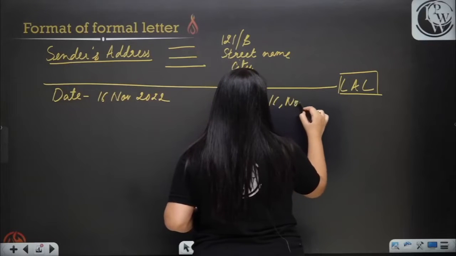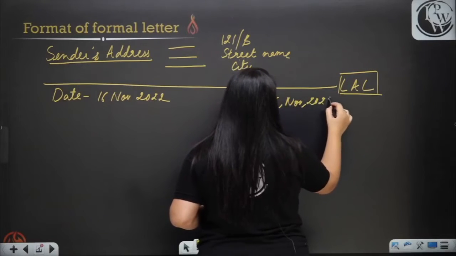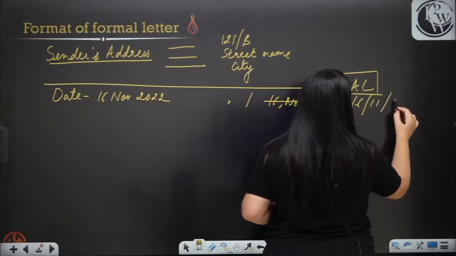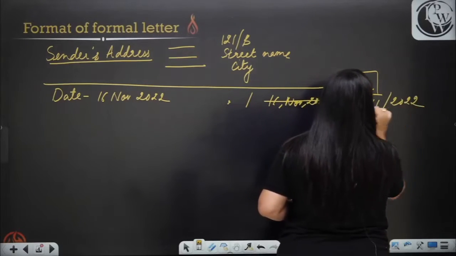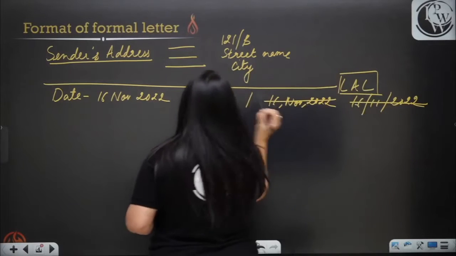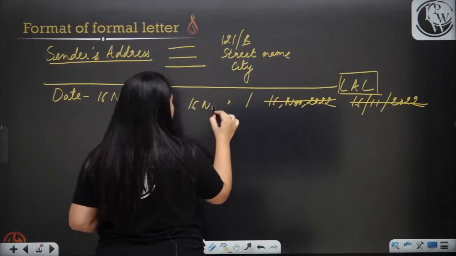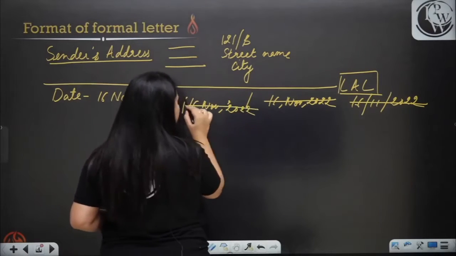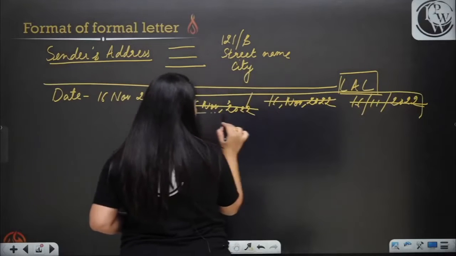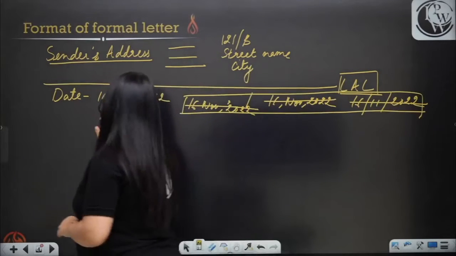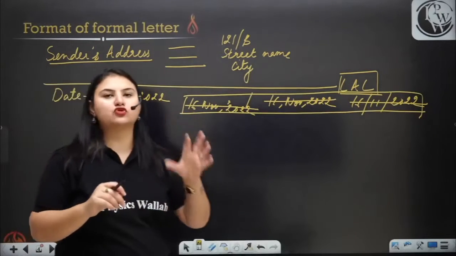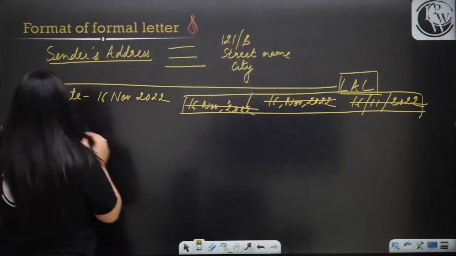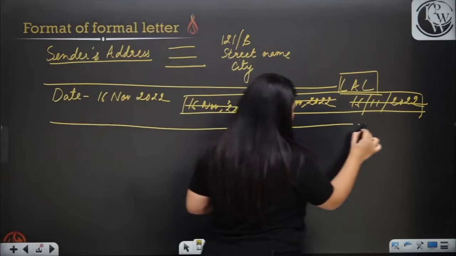This is wrong, okay? Do not write it like this. Never write it like this, okay? This is completely wrong. Even some students write it like this. This is also wrong. You do not have to use all these three. You just have to write it like this. This is the safest way, where you do not have to use any comma or any slash. Now, moving further, we'll again leave a line.